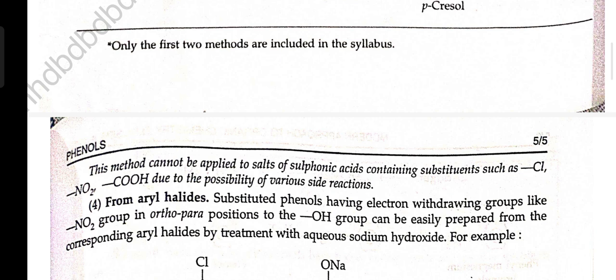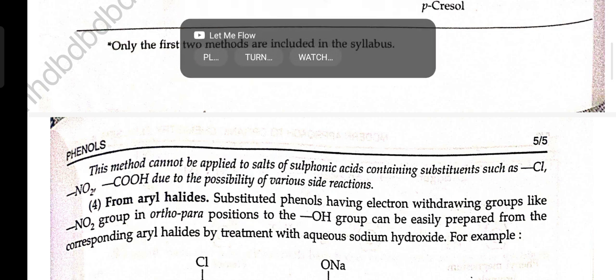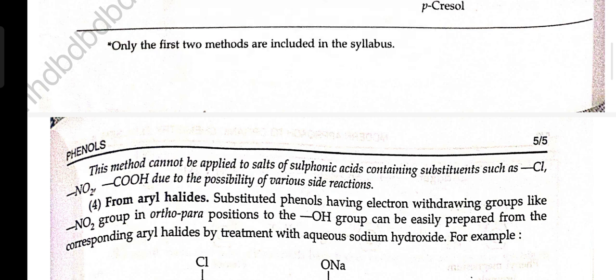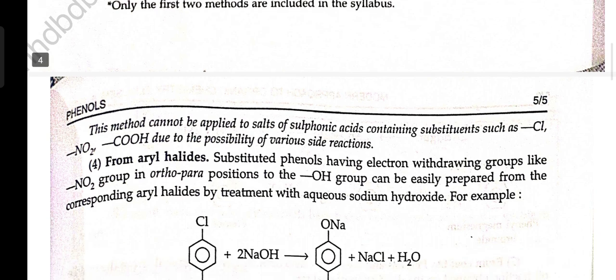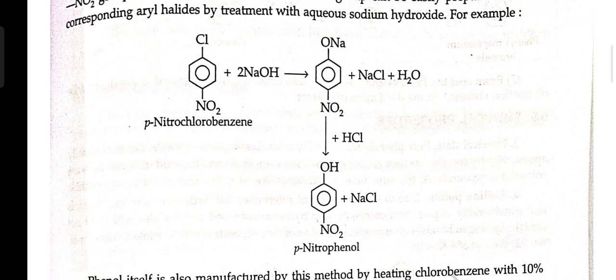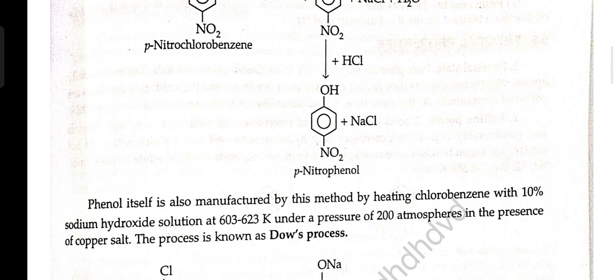Fourth, from aryl halides. Substituted phenol having electron withdrawing group like NO2 group in ortho or para position to the OH group can be easily prepared from the corresponding aryl halide by treating with aqueous sodium hydroxide. For example, para-nitrochlorobenzene plus 2NaOH gives para-nitro sodium phenoxide plus NaCl plus water. In presence of HCl, it gives para-nitrophenol plus NaCl.